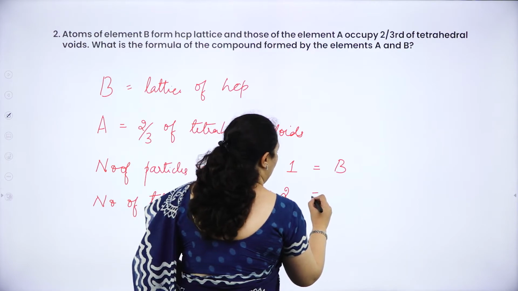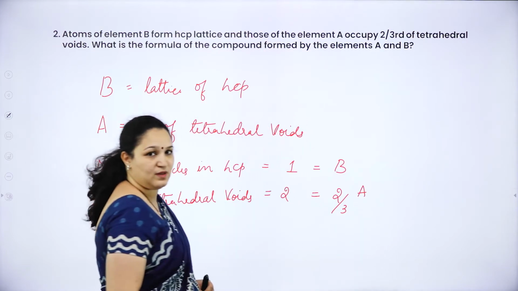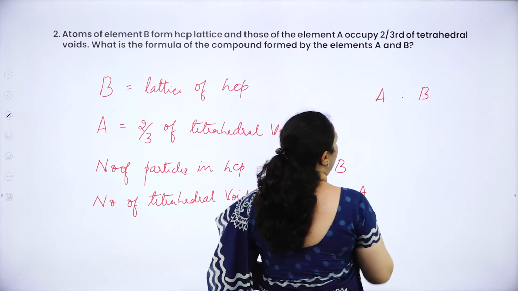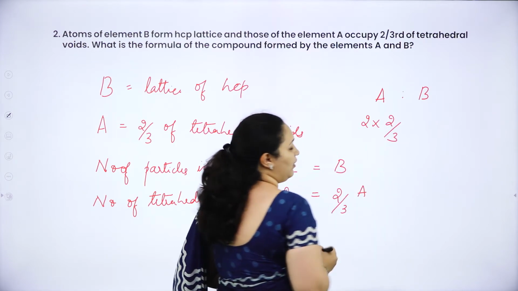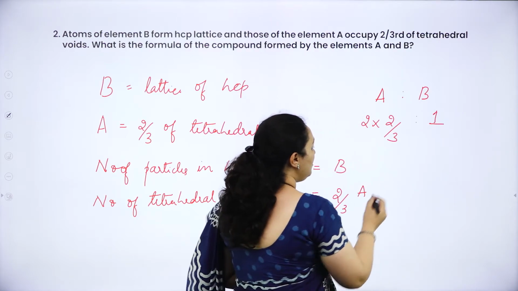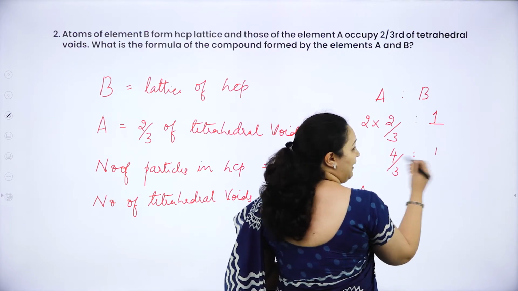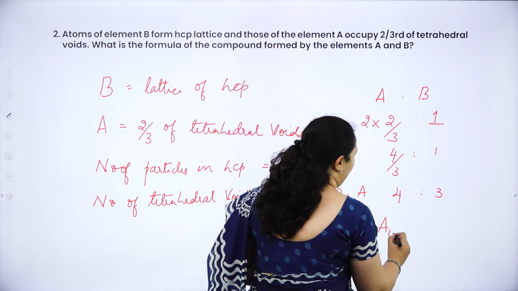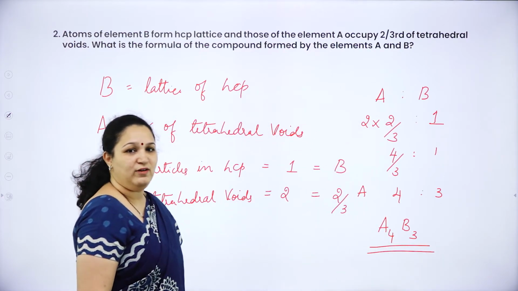This is occupied, 2/3 of this is occupied by A. So it will be A is to B. If I take A, 2/3 of the tetrahedral voids 2, and this is 1. So this I will get it as 4/3:1. Now if I multiply both into 3, I will get 4:3. So the formula will be A4 B3. I hope you have understood.